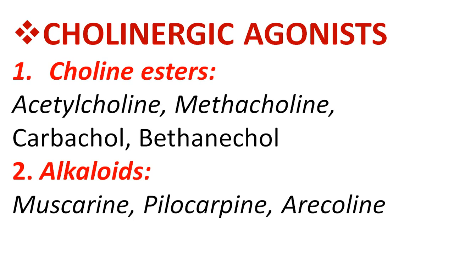Now coming to cholinergic agonists. The cholinergic agonists are further classified into two subclasses, choline esters and alkaloids. So again the term CA comes into play, and you can use the word CA for memorizing the subclasses of the cholinergic agonists. The C is representing choline esters and A is representing alkaloids. The drugs that are included in choline esters are